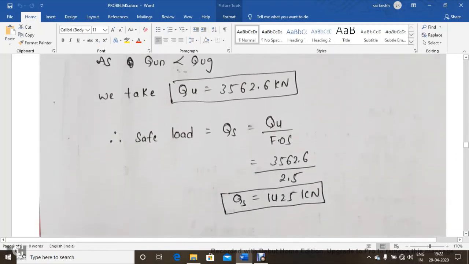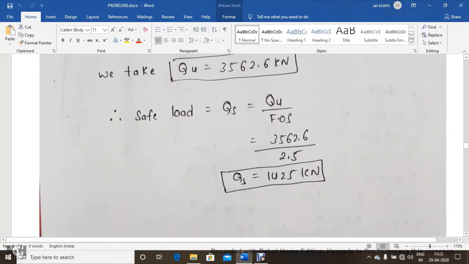Now we need to calculate the safe load. Safe load is ultimate load carrying capacity divided by factor of safety. 3562.6 divided by 2.5. I got the safe load as 1425 kilonewtons here.